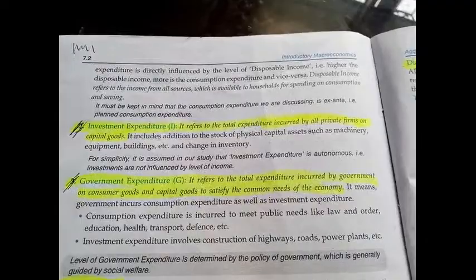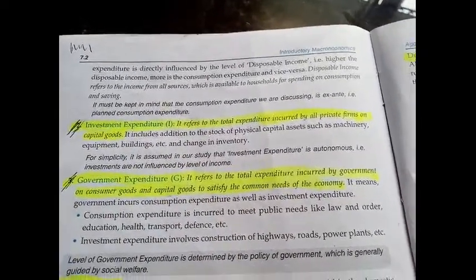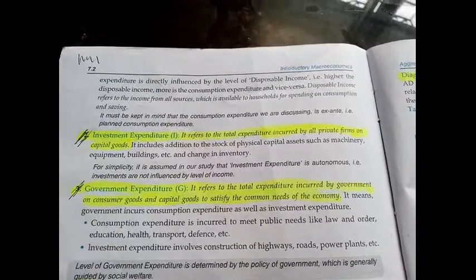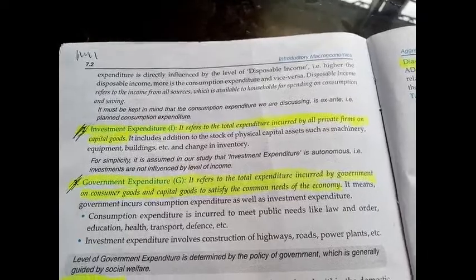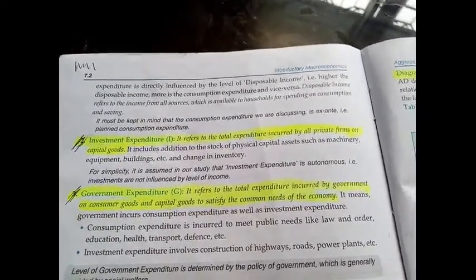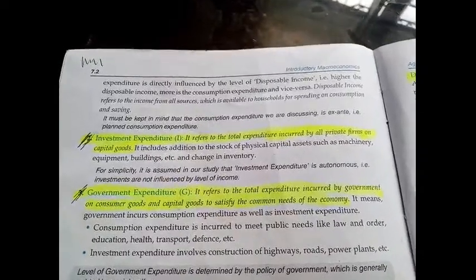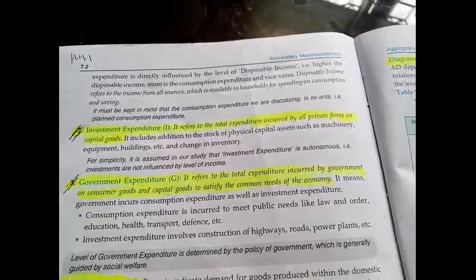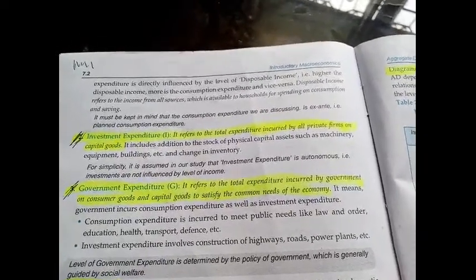But since we have not done this yet, later you will see what effect disposable income has on saving. We will see it later. Now we are doing consumption, so we are giving importance to consumption. As disposable income is increasing, consumption is also increasing. Keep this in your mind.